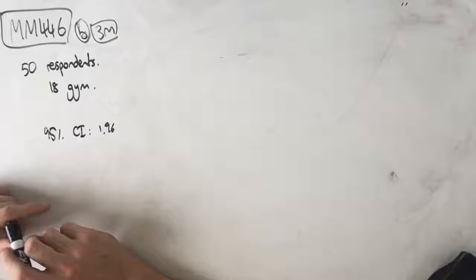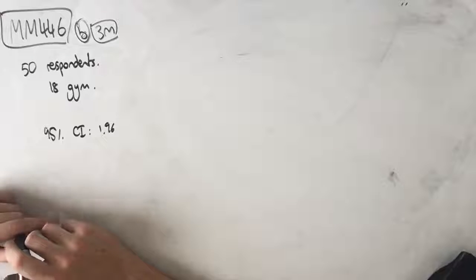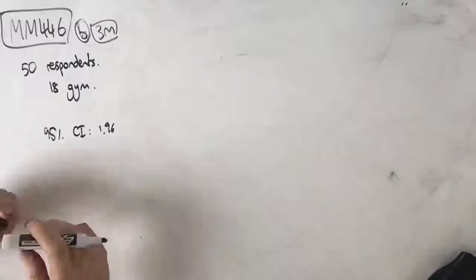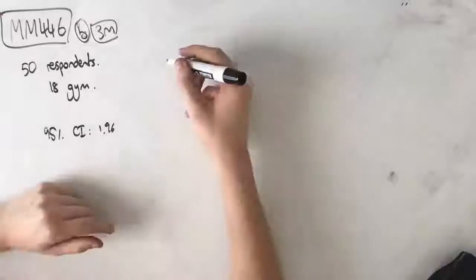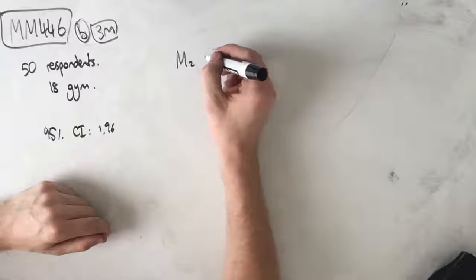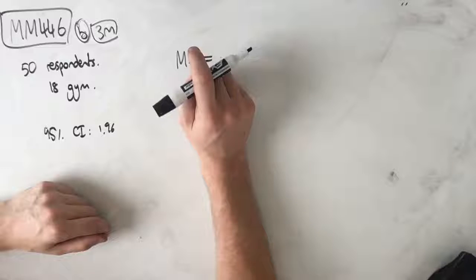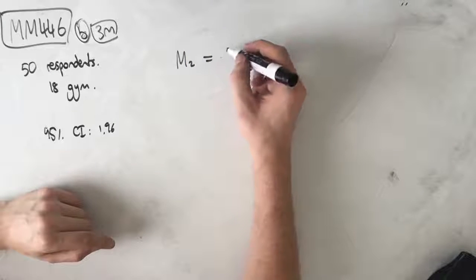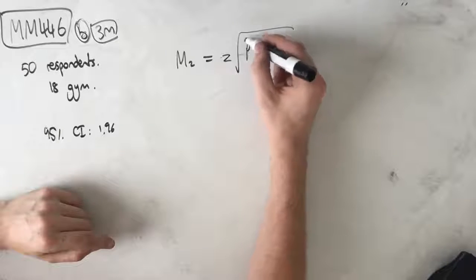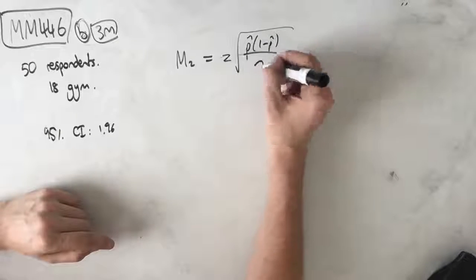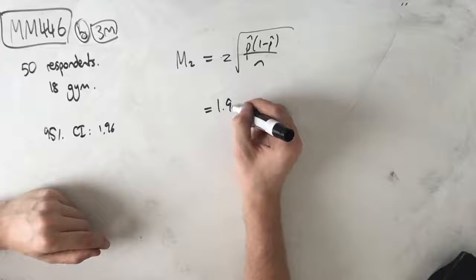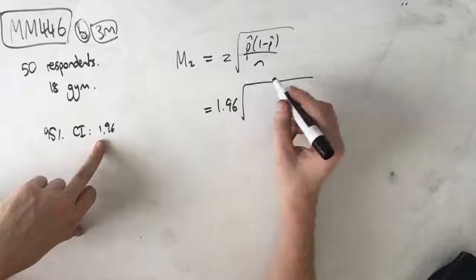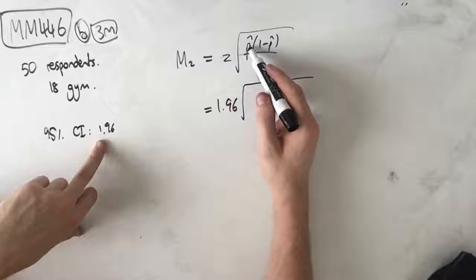Now this is quite a wordy question. What we're saying is that we've got this margin of error, M2, which is the margin of error for the survey with 25 men, okay? So we've got this Z outside of root P hat, 1 minus P hat over N. Z is still the same because we've still got a 95% confidence interval, so it's still 1.96. Then we have it outside the root of the proportion.